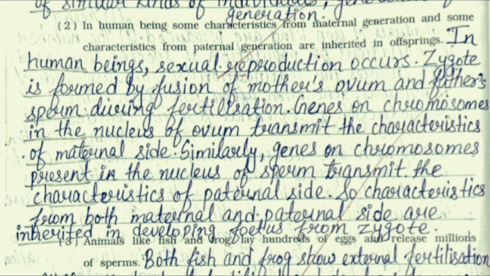Second one, in human beings, some characteristics from the maternal generation and some characteristics from the paternal generation are inherited in offsprings. In human beings, sexual reproduction occurs. Zygote is formed by fusion of the mother's ovum and the father's sperm during fertilization. Genes on chromosomes in the nucleus of the ovum transmit the characteristics of the maternal side. Similarly, genes on chromosomes present in the nucleus of the sperm transmit the characteristics of the paternal side. So, characteristics from both maternal and paternal side are inherited in the developing fetus from the zygote.